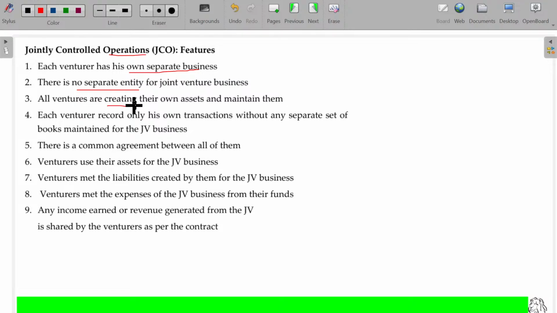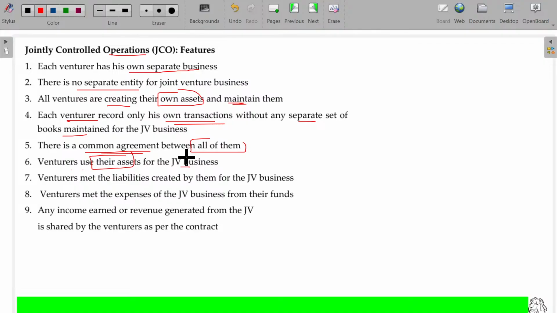All venturers create their own assets and maintain them. I will deposit and I will keep the record of what I spent and how much I need to recover. They will create their own part of assets also in the jointly controlled operations. Each venturer records only his transactions. So A, B, C maintain their own books, only related to their own assets and liabilities, without any separate set of books maintained for the joint venture business. And there is a common agreement between all of them. Venturers use their assets for the joint venture business.